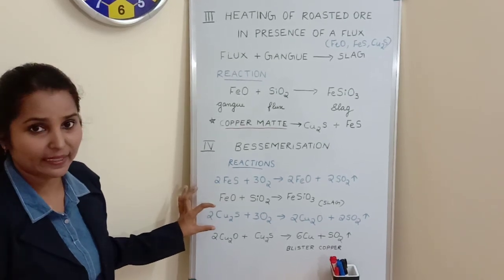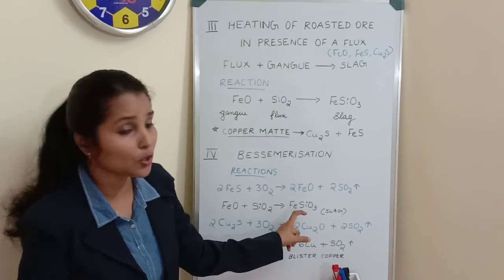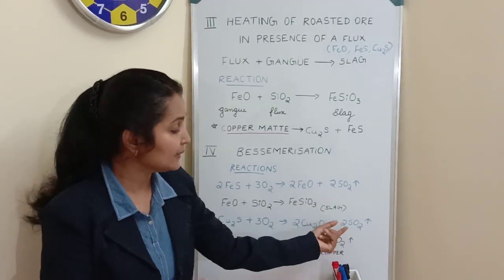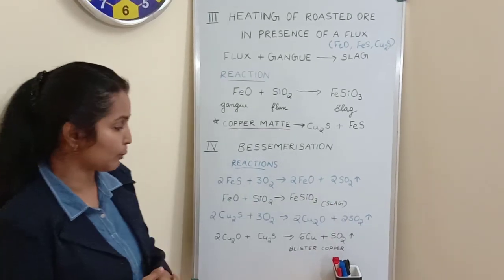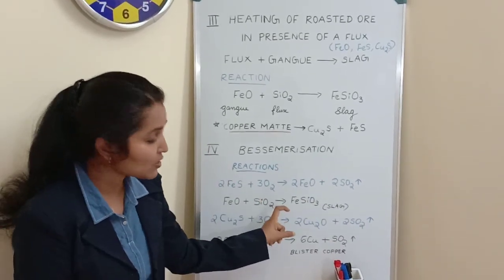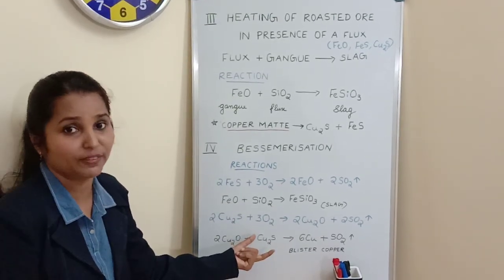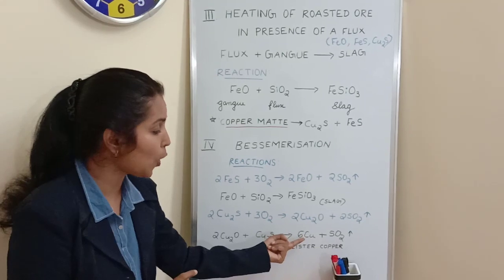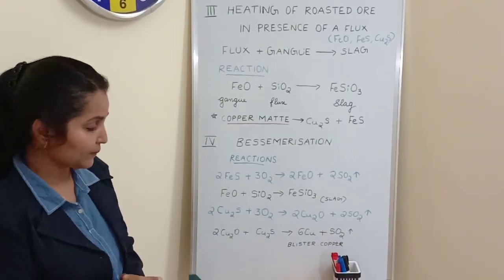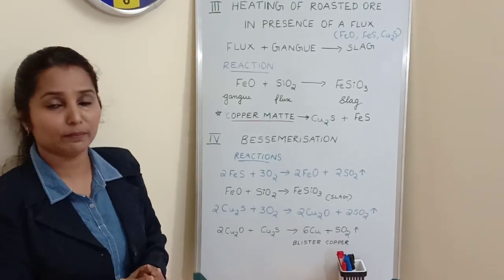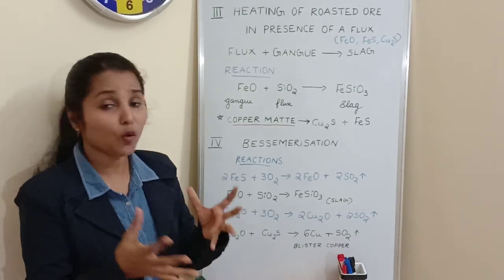Meanwhile, what happens? A little amount of cuprous sulfide will react with oxygen to form cuprous oxide along with sulfur dioxide gas as the side product. This cuprous oxide that is formed will react with the remaining cuprous sulfide in the copper matte to form copper metal and sulfur dioxide gas as the side product. This copper metal that is formed is known as blister copper. That is also very important.